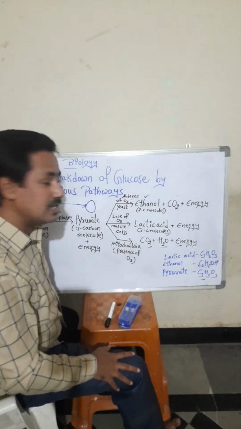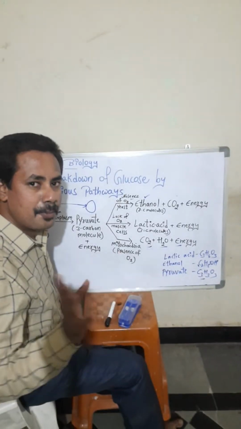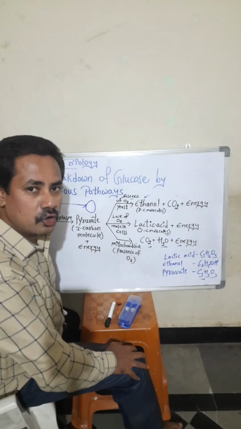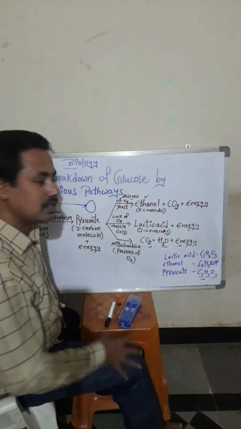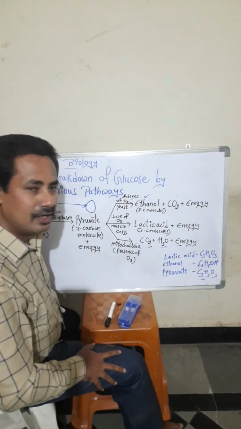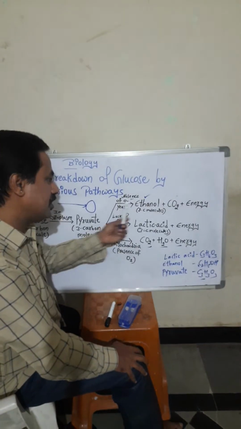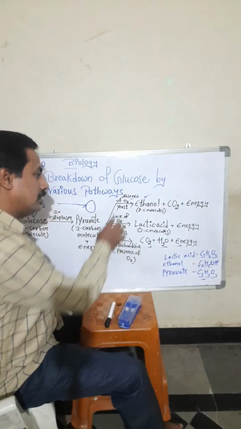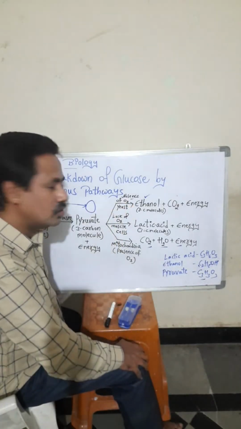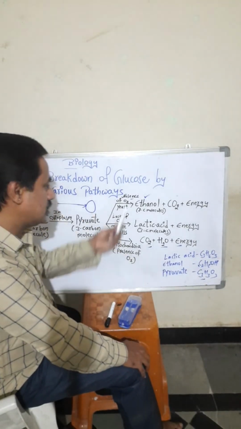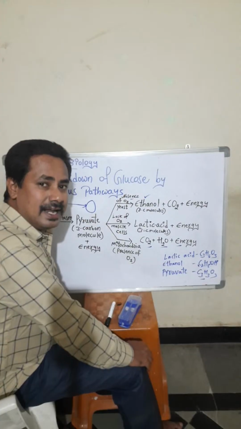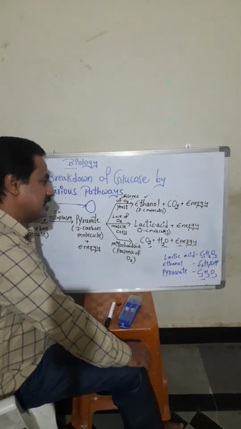This ethanol is known as alcohol. In the production of alcohol, beer, wine, and so many other industries, in fermentation, bakery, okay, they all use this mode. They use yeast, students. So they break the glucose in the absence of oxygen. So this is called anaerobic respiration.